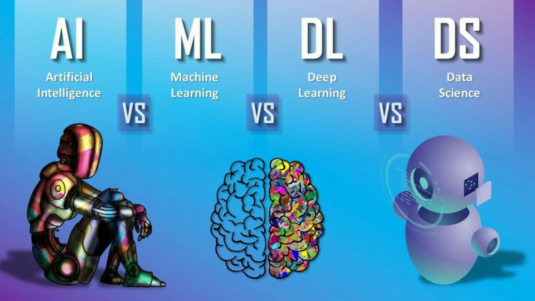And always remember guys, whatever I'm talking about with respect to AI, this is the final goal. You are basically creating an AI application. A self-driving car is an AI application. An app which uses machine learning and deep learning within it is basically an AI application. It does some kind of task. So finally, this is my final goal: I have to reach here and create an AI app.